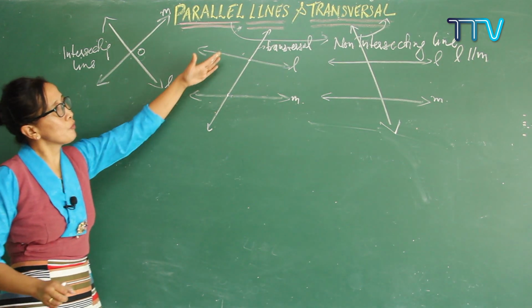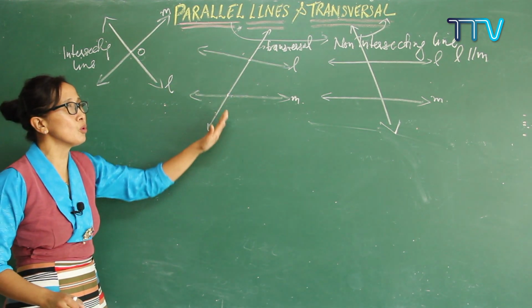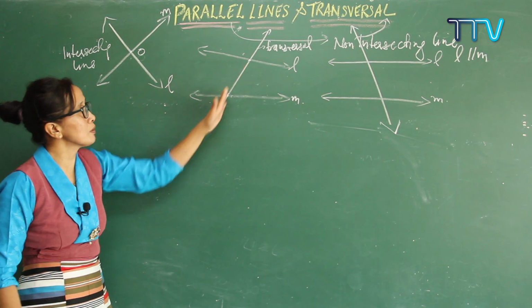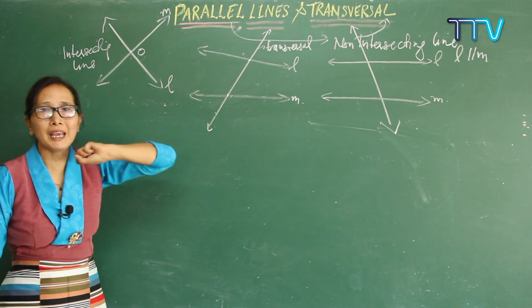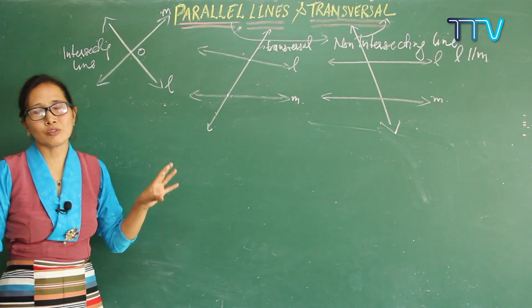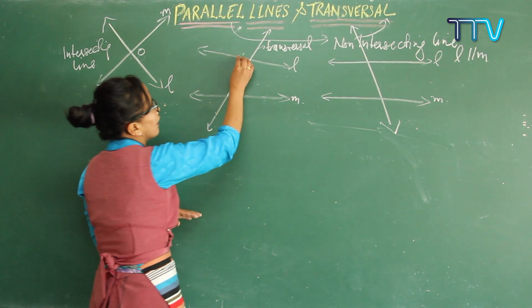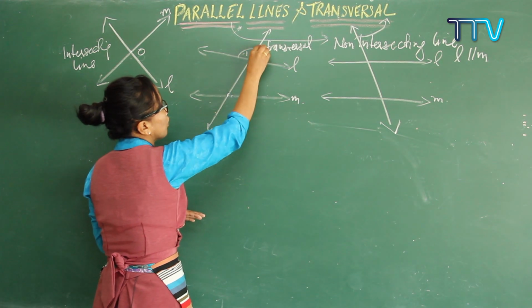Correct? And if your transversal is intersecting two different lines, then how many angles is it forming? 8 angles. It is forming 8 angles. So let me write 8 angles here.